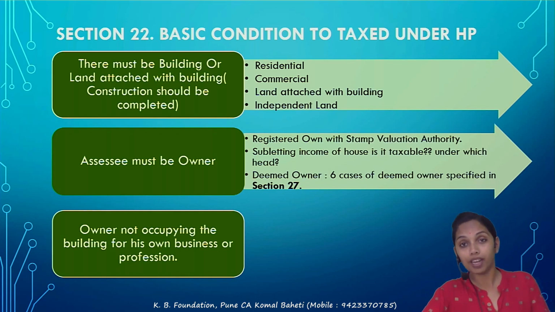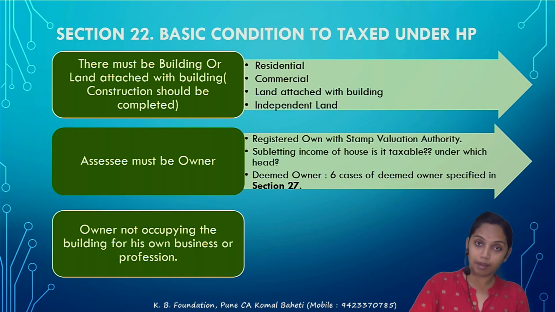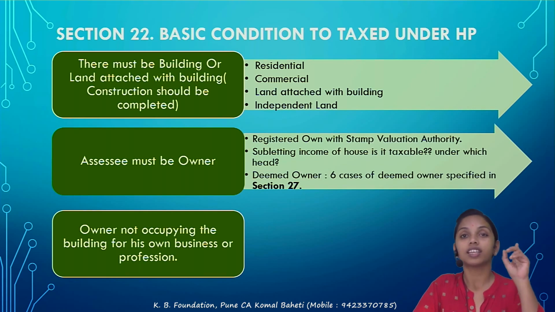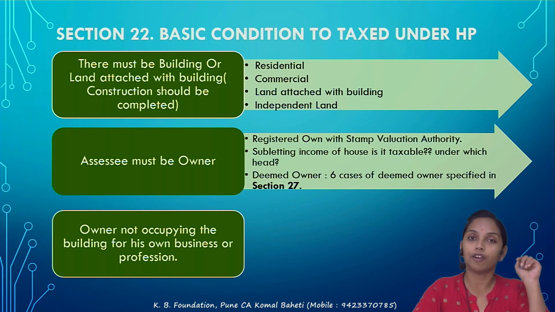What is the first condition? There must be a building. What is meant by the building? Correct. And whether they are commercial or residential. Actually, house property makes us think it is residential, but actually it is not that way. All types of building, whether residential or commercial, come under the definition of house property, because building covers the residential as well as the commercial.